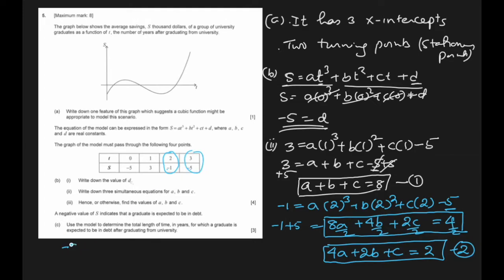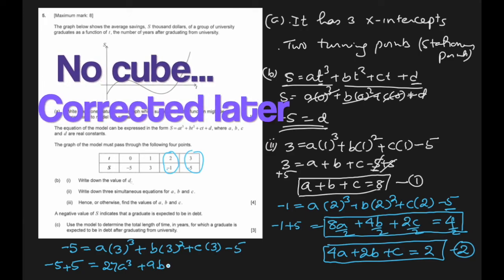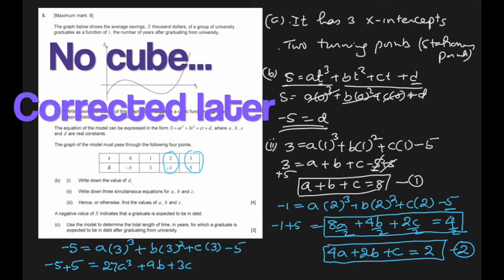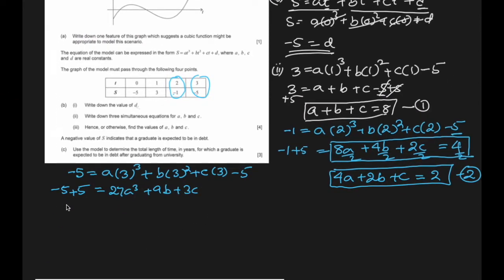Let's get one more from the third column. When T is 3, S is minus 5, right? So A 3 cube plus B 3 square plus C 3, and we have minus 5. So minus 5 and the other 5 comes here. It becomes 27A plus 9B plus 3C. Okay, that's it. So finally it will become how much? 0. This one is 0, right?